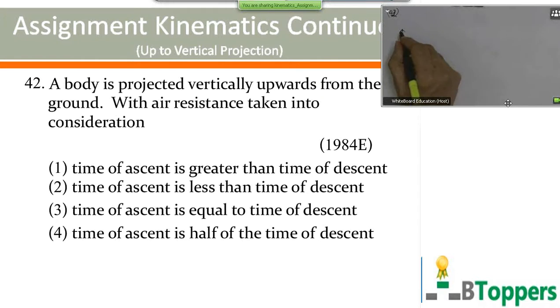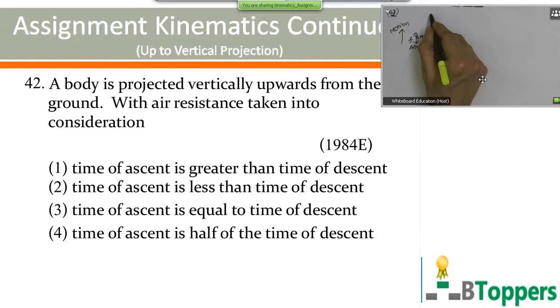So during the upward motion, the air resistance acts downwards. That means during the upward motion, both the air resistance and the weight mg act opposite to the motion. Let small f denote the magnitude of air resistance.